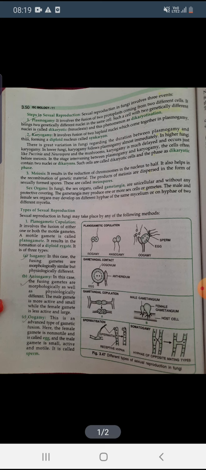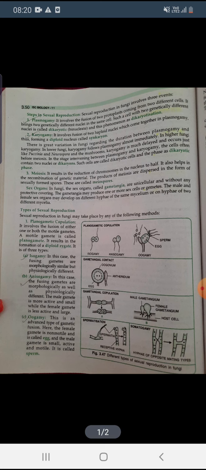So two haploid nuclei when they fuse together form a diploid nucleus, that is known as synkaryon. Dikaryon we can see in case of Puccinia, Neurospora and mushrooms.